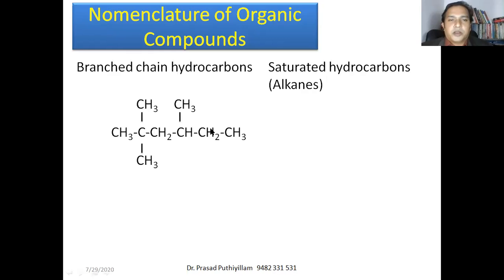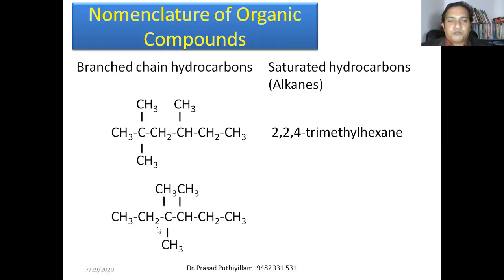Okay, now continuing that. So 1, 2, 3, 4, 5, 6 carbon atoms. That is hexane. This is considered as carbon atom 2. Or if I count this way, 1, 2, 3, 4, 5, carbon atom 5. No, that is not the least possible. The carbon atoms containing the substituents, the side groups, or the branches should get the least possible number. Therefore 1, 2. So 2 is the least possible number. So it is 2, 2, 4 trimethyl hexane.